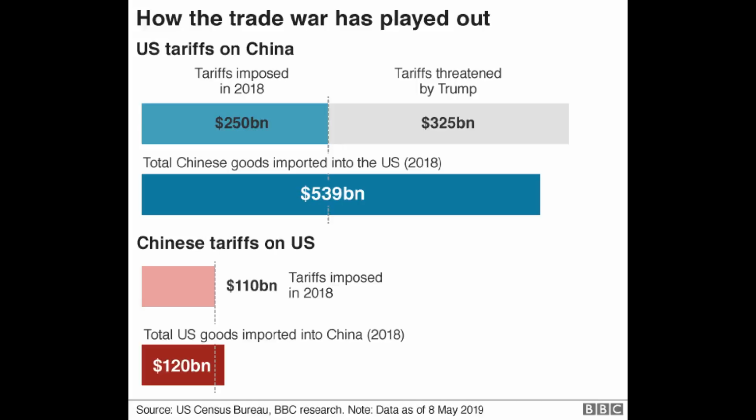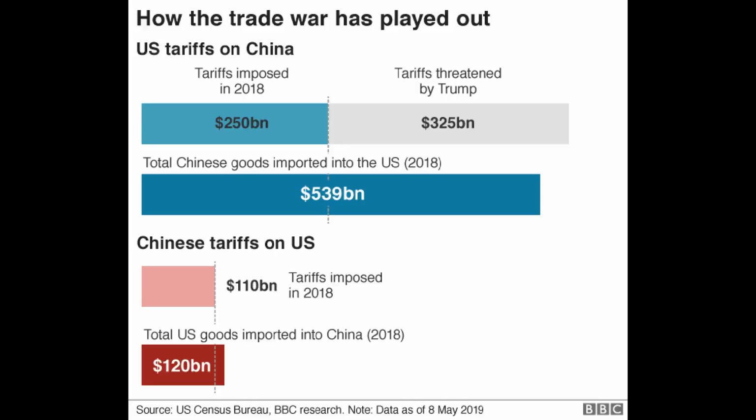Common key points. Escalation and retaliation. The trade war was characterized by a tit-for-tat tariff strategy, indicating a profound lack of trust between the two nations. Negotiation efforts. Multiple rounds of negotiations occurred, showcasing a willingness to find common ground despite escalating tensions. Economic impact. The trade conflict had substantial repercussions for global supply chains, businesses, and consumers in both the U.S. and China.